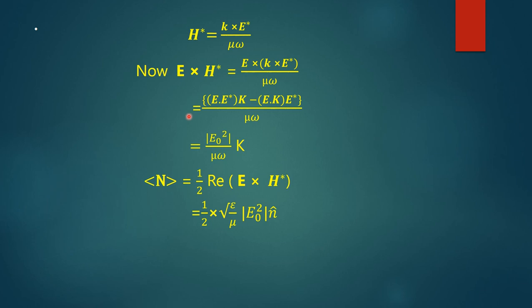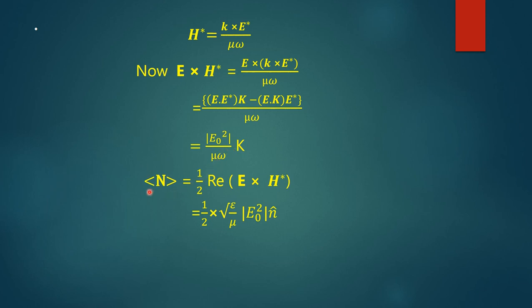Using the triple vector product, that is (E dot E star) K vector minus (E dot K) E star, divided by mu omega. Again, we know the E vector and K vector are perpendicular to each other, therefore E dot K is equal to 0. Thus it equals E dot E star, which is the amplitude squared, mod E0 squared by mu omega into K.